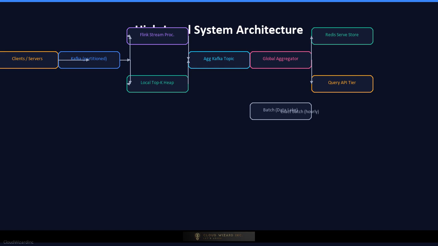targeting systems. A separate batch pipeline runs hourly and daily jobs on the full event log stored in a data lake, using exact counting for offline analytics and model training. This two-tier design, fast approximate streaming plus slow exact batch, is the canonical heavy hitters architecture.